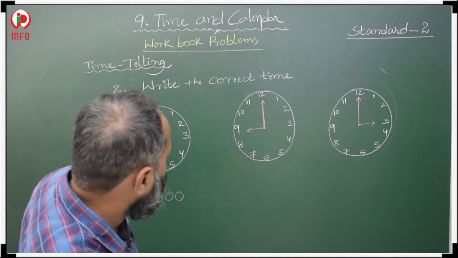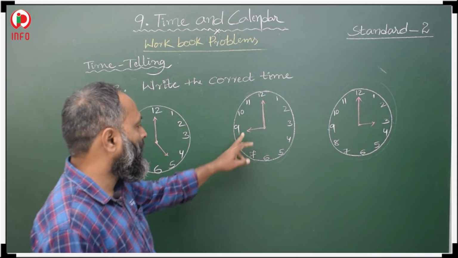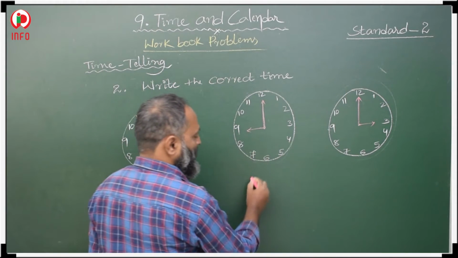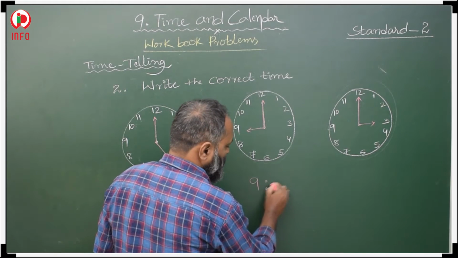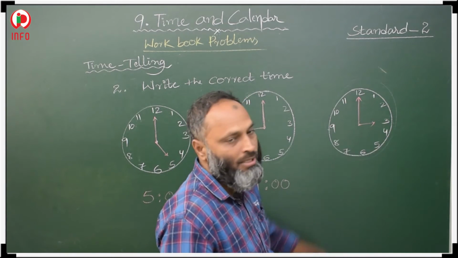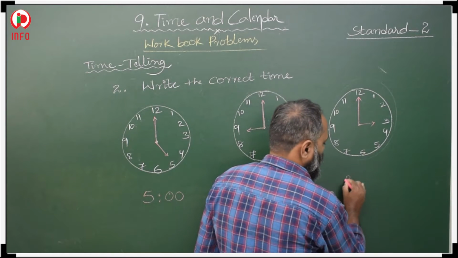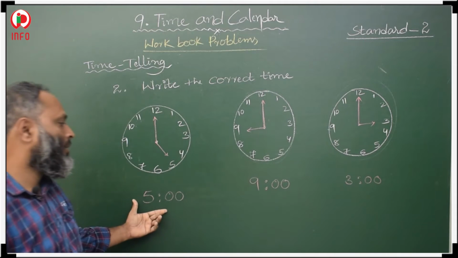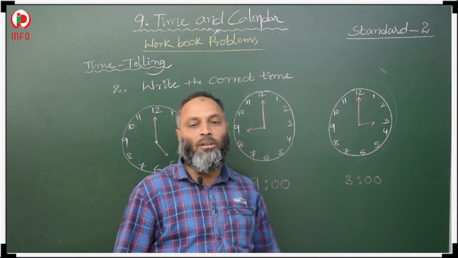The next one, the short hand is at 9 and the long hand is at 12, so 9 o'clock. Here the short hand is at 3, the long hand is at 12, then 3 o'clock. So the times are 5 o'clock, 9 o'clock and 3 o'clock. Okay.